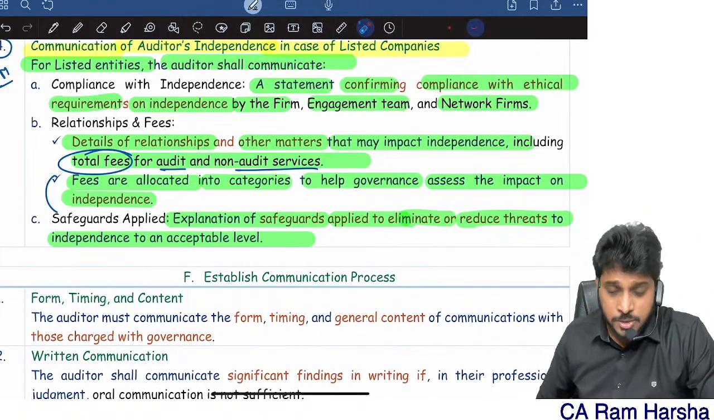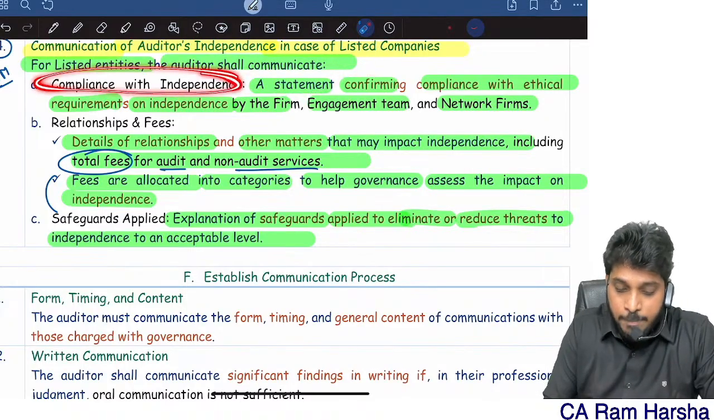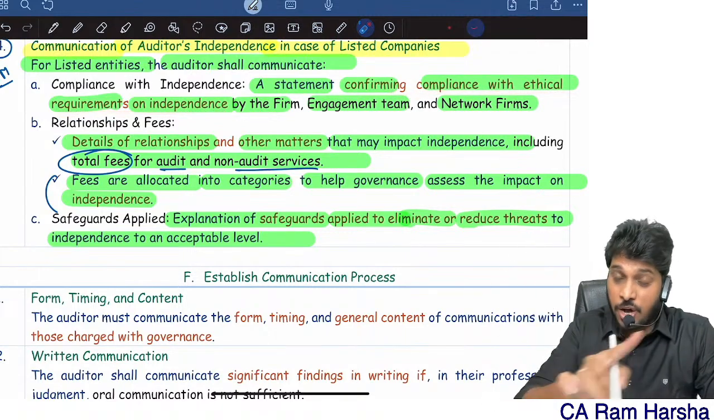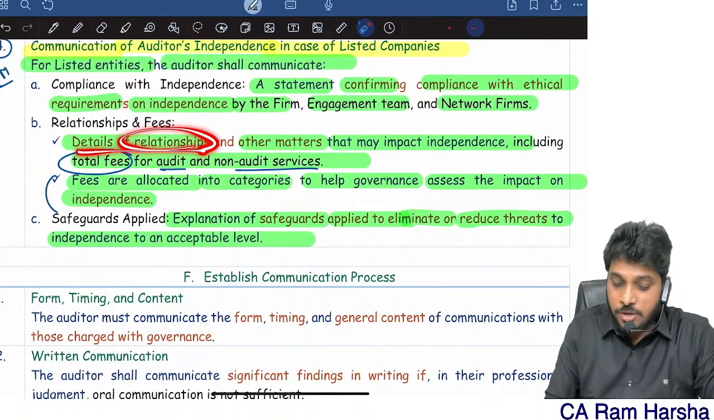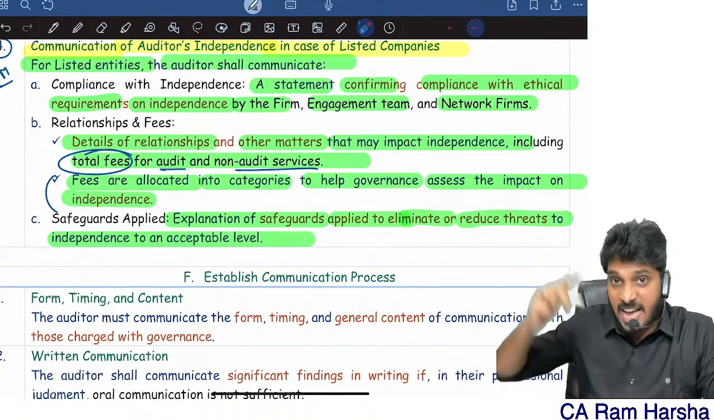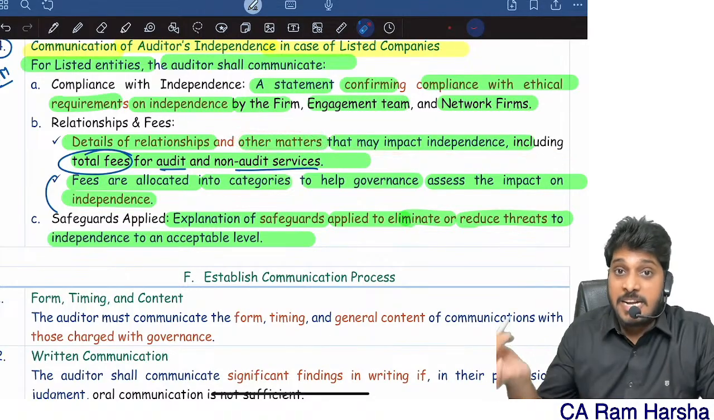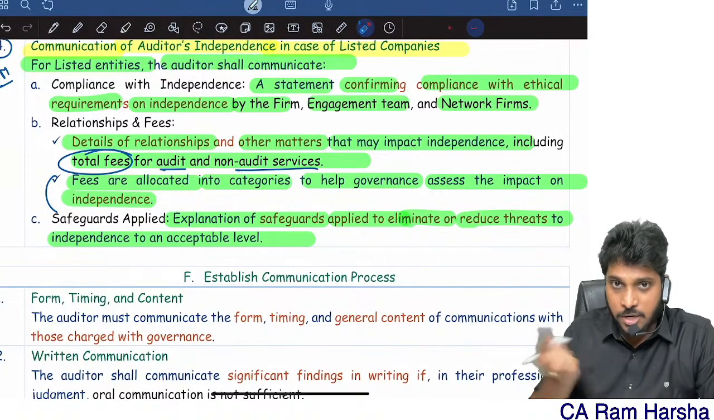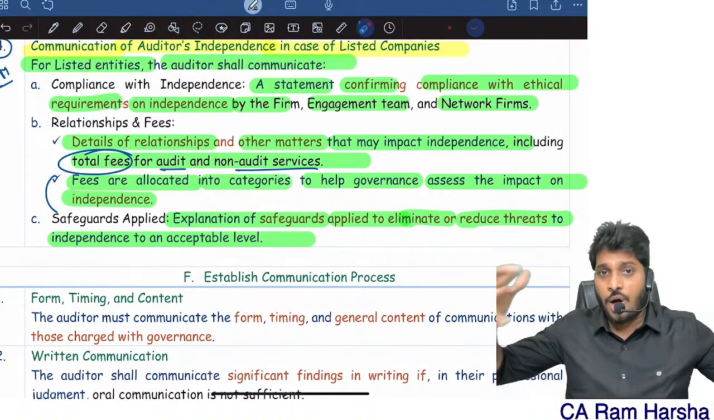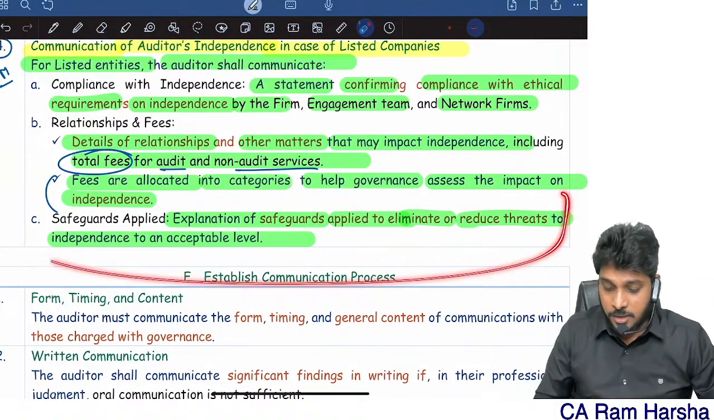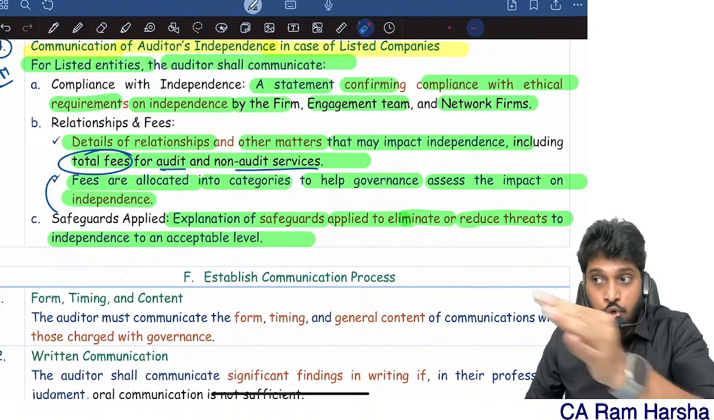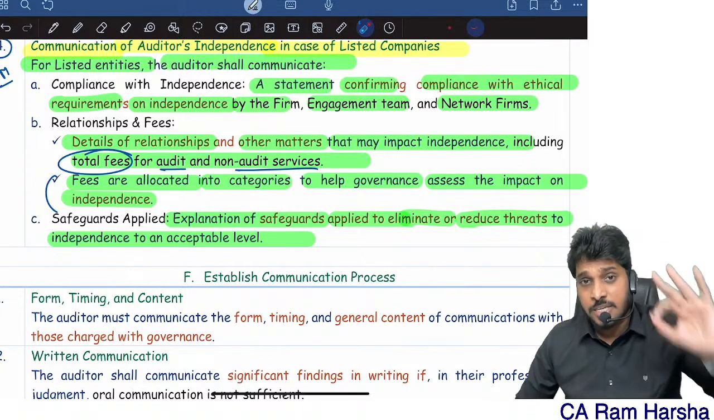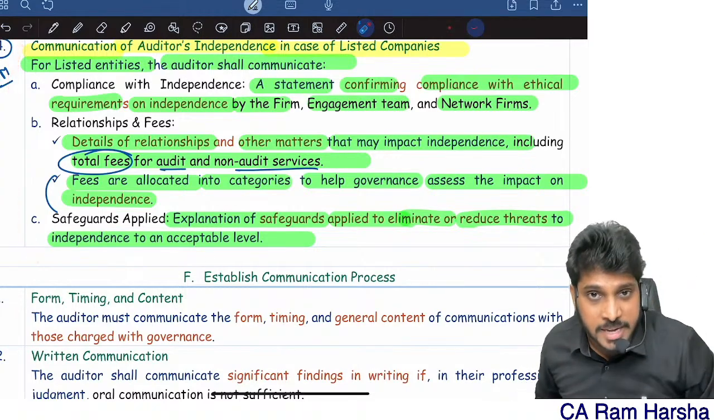So communication of independence means what? First, a statement. The auditor has to give a compliance statement that the firm, the partners, the engagement team, the network firms, they all complied with ethical requirements. And details of relationships that the firm and network firms have with the company, and other matters that may impact independence, including total fees charged for audit and non-audit. The fees must be allocated into assurance and non-assurance so that the top management will decide. Further, what are the safeguards that you implemented to eliminate the threat or reduce it to an acceptable level, that also you should communicate. So this is about communication of independence in case of listed entities. Straight away a 4 marks question might come, be careful.